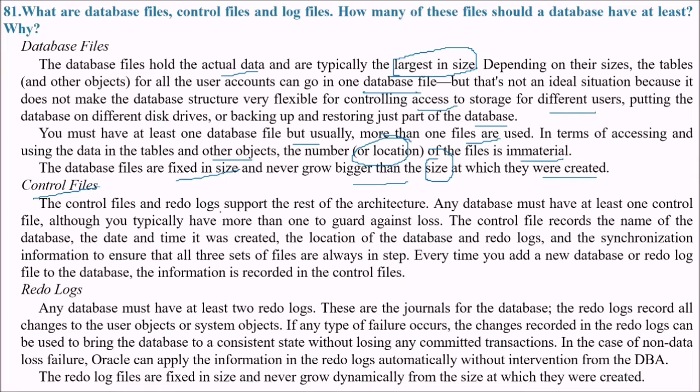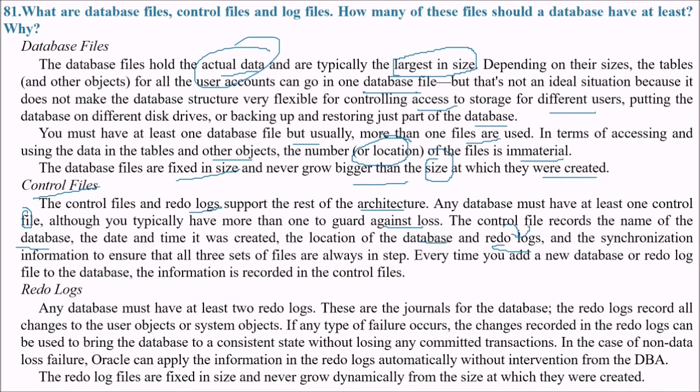The control files and redo logs support the rest of the architecture. Database files hold the data. Control files and redo logs support the rest of the architecture. So any database must have at least one control file, although you typically have more than one to guard against any loss. The control file records the name of the database, the date and time it was created, the location of the database files and the redo logs.